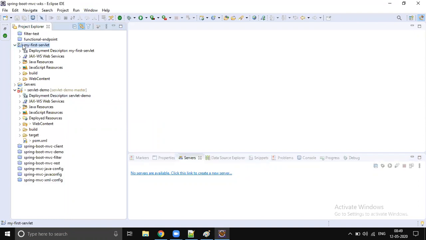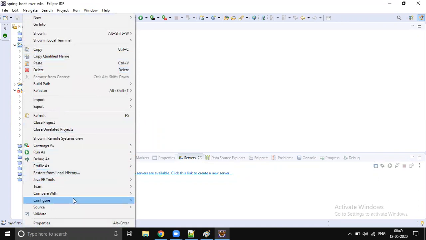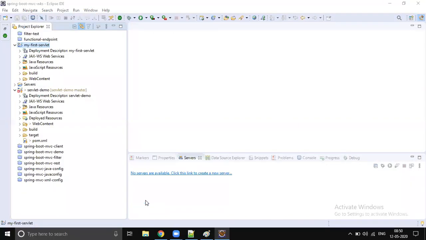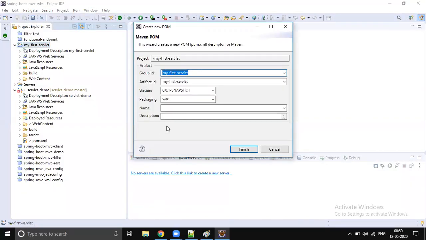So this is not a Maven project. Let's convert this into a Maven project. How to convert a non-Maven project to a Maven project? Right click on the project, go to configure and select convert to Maven project. It will ask for the group ID.